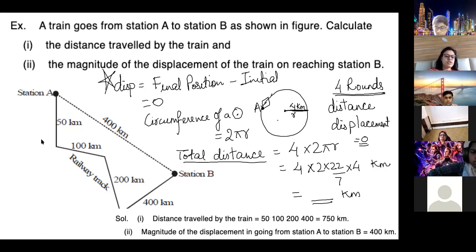Yusuf, Uzair, is it clear how to find out distance and displacement? Are you listening, Yusuf?